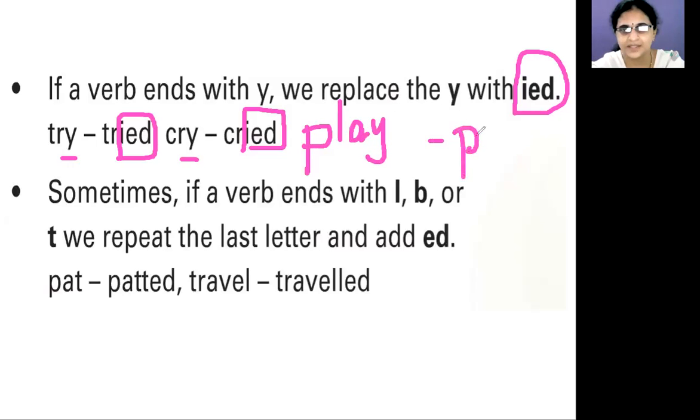To form the past tense of this verb, as per this rule, what do we have to do? We have to replace Y with IED, but not in all cases. Because, observe here, what is the letter before Y? R. In this one, what is the letter before Y?